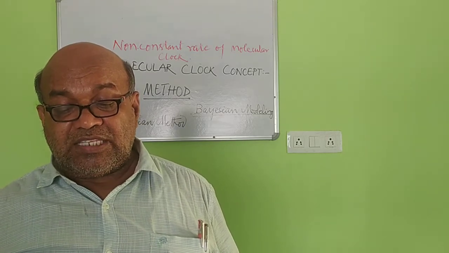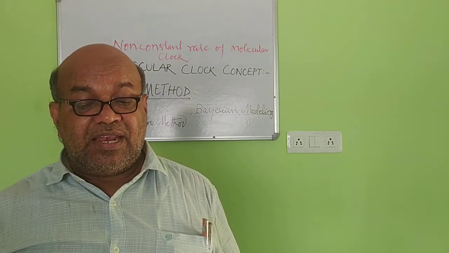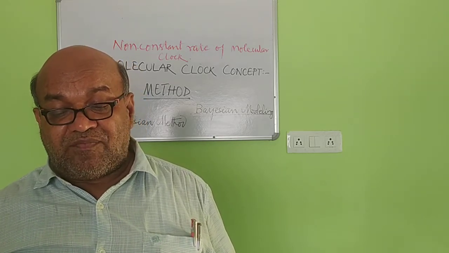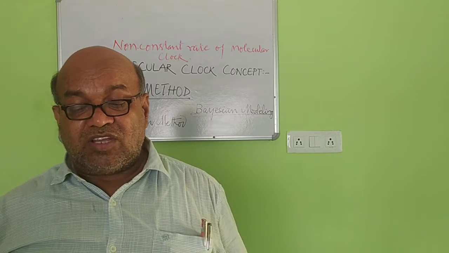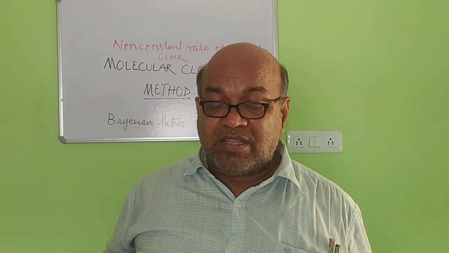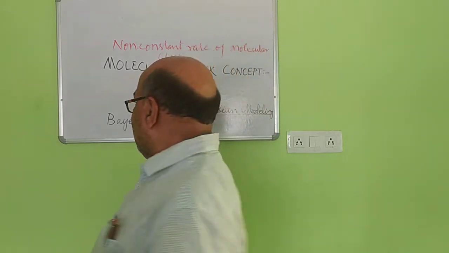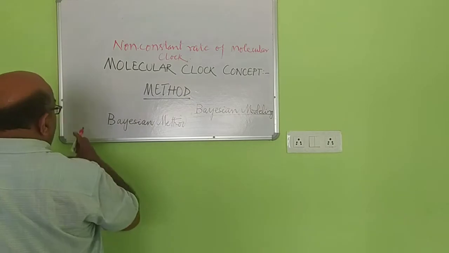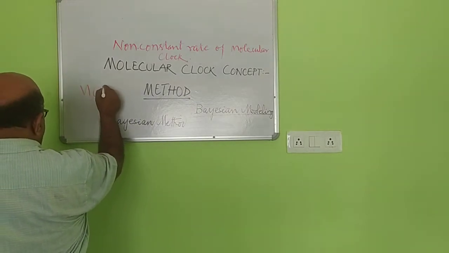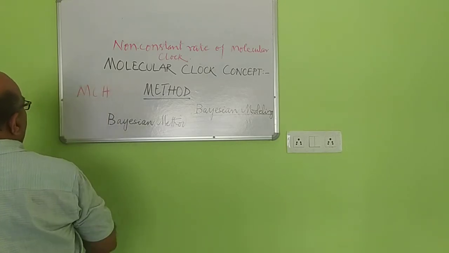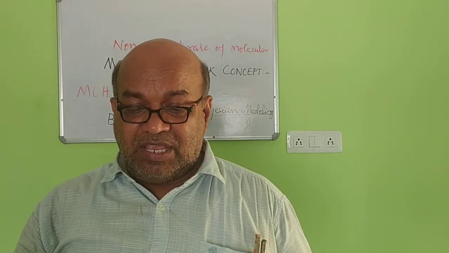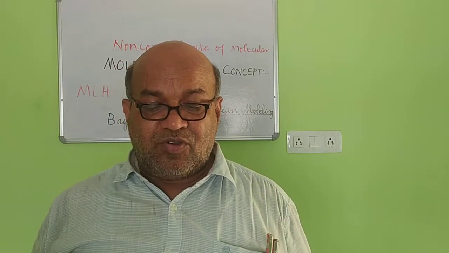Sometimes only a single divergence date can be estimated from the fossils, with all other dates inferred from that. Other sets of species have abundant fossils available, allowing the MCH, the molecular clock hypothesis, of constant divergence rates to be tested.